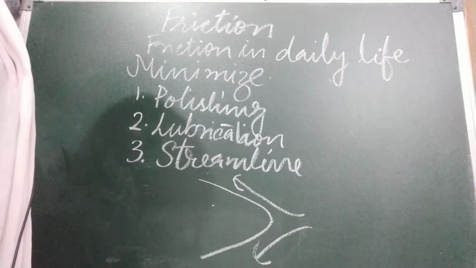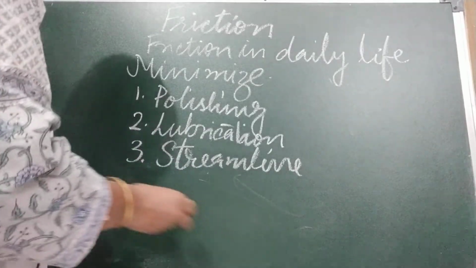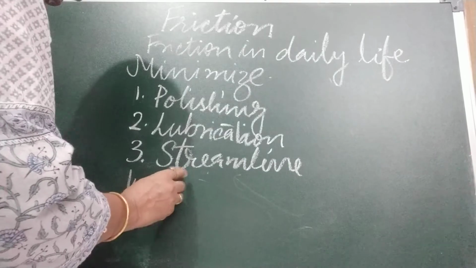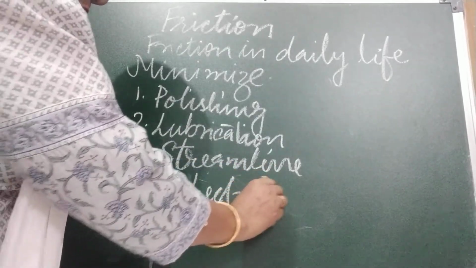Now by using wheel and ball bearing. Okay, wheel and ball bearing.